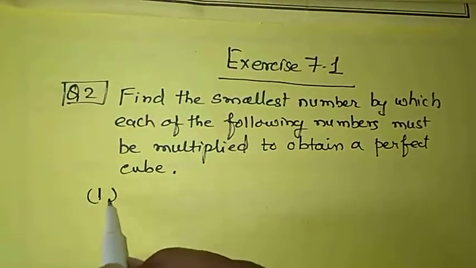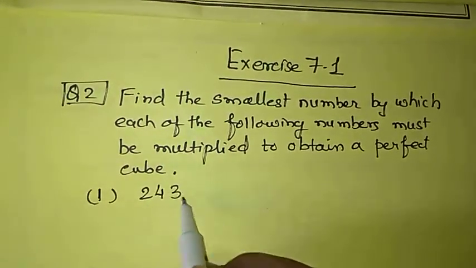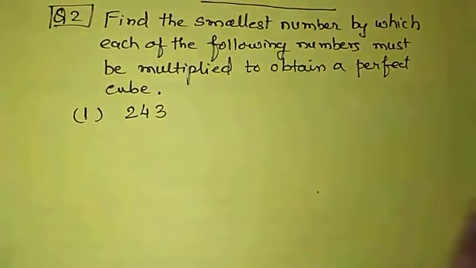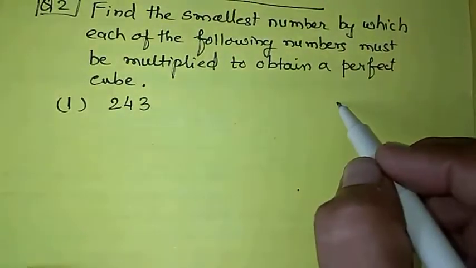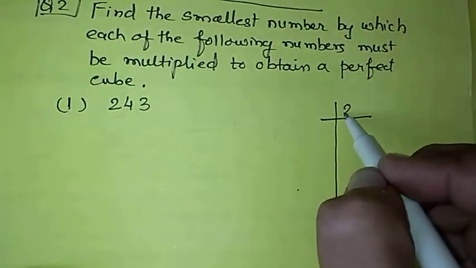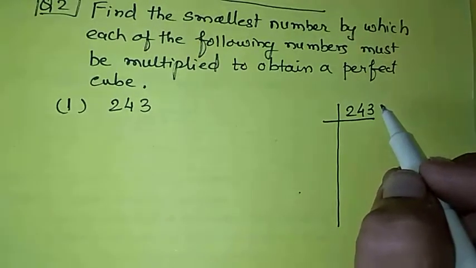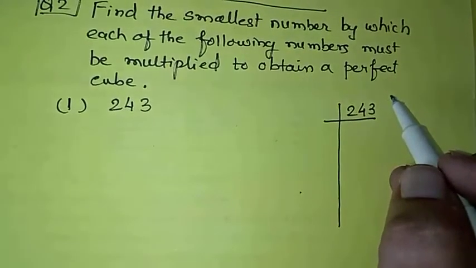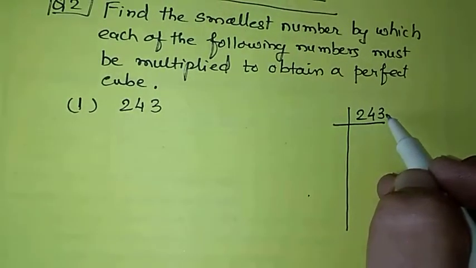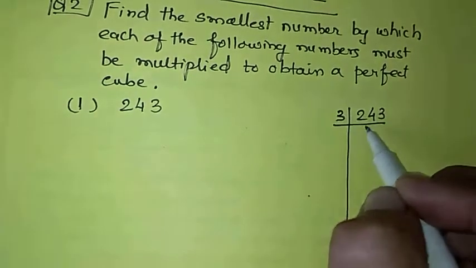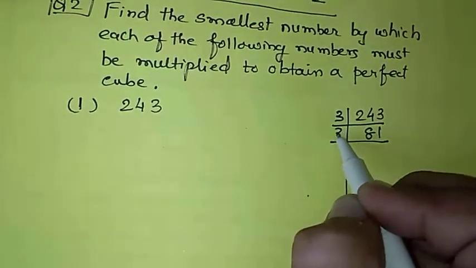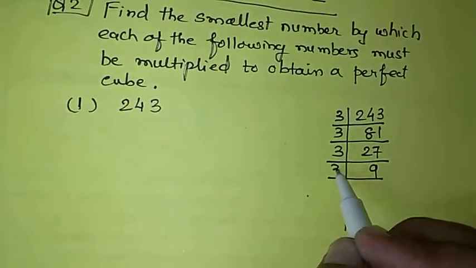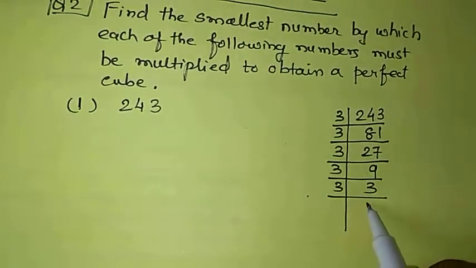So which are these numbers? Suppose 243 is a given number. First of all we will find out the prime factors of it. If I start with 2, it is not possible, so I will start with 3. So 3 81s are 243, 3 27s are 81, 3 9s are 27, 3 3s are 9, and 3 1s are 3.